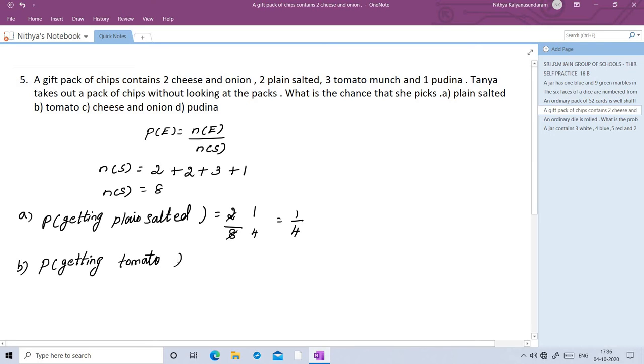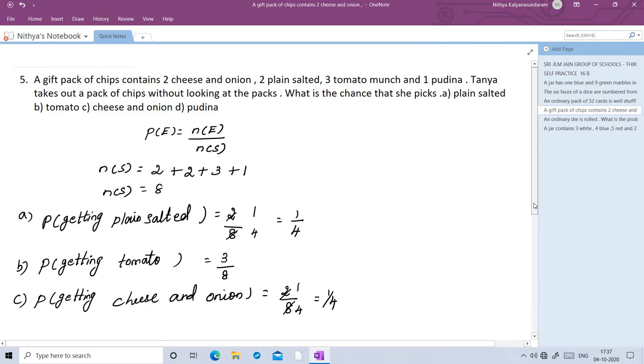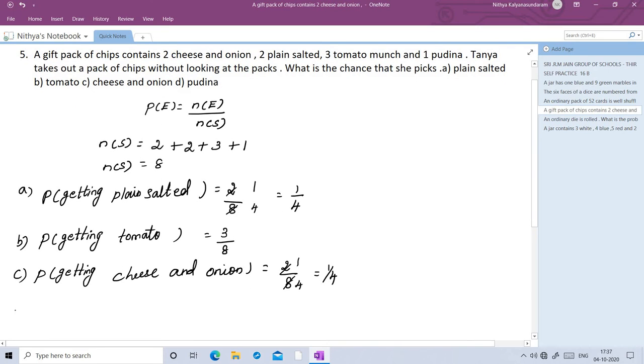So number of tomato packs is 3. So 3 by total number of packs 8, 3 by 8. C question, probability of getting cheese and onion. So number of packs, cheese and onion, is 2. 2 by 8, so we can cancel again. 1 twos are 2, 4 twos are 8. So answer is 1 by 4. And fourth question is pudina.